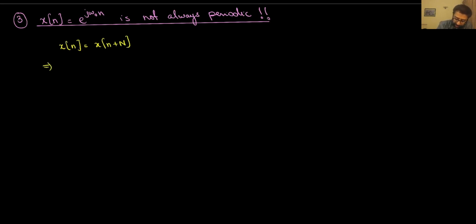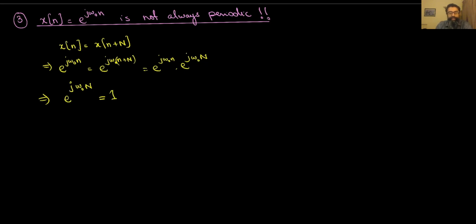So this implies that e^(j omega naught n) must be equal to e^(j omega naught (n + N)), which is e^(j omega naught n) times e^(j omega naught N). Therefore, for that integer N, e^(j omega naught N) must be equal to 1. So if the signal is to be periodic, there must exist some integer N so that this exponential term turns out to be equal to 1.